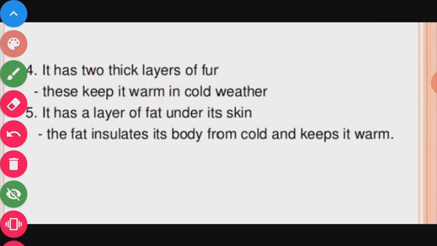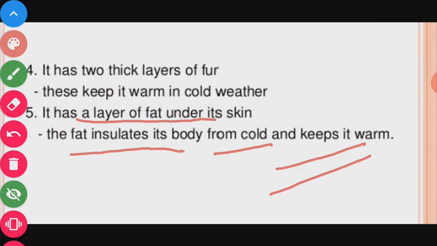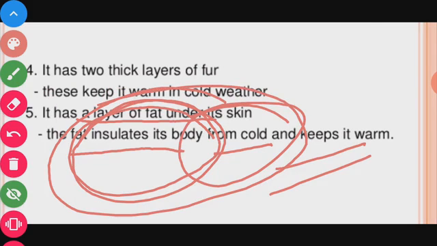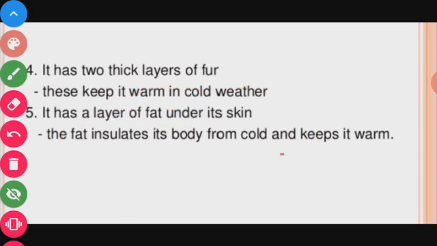It has a layer of fat under the skin. The fat insulates its body from cold and keeps it warm. That fat under the skin of the polar bear insulates its body from cold and keeps it warm.